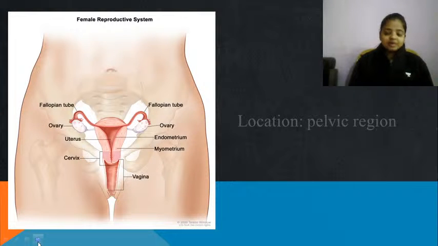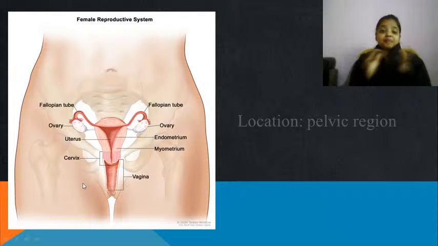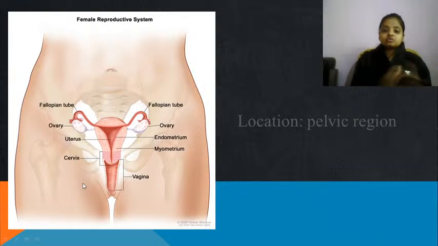Yes, its location is the pelvic region itself, right? So yes, there is also one reason that the pelvic region of the female, the lower stomach area that we call the pelvic region, is a little bit more enlarged as compared to the male pelvic region. Why? Because in future the female has to carry the baby in her uterus for some time. So to hold the embryo, the pelvic region of the female is a little bit enlarged, broader as compared to the male pelvic region.